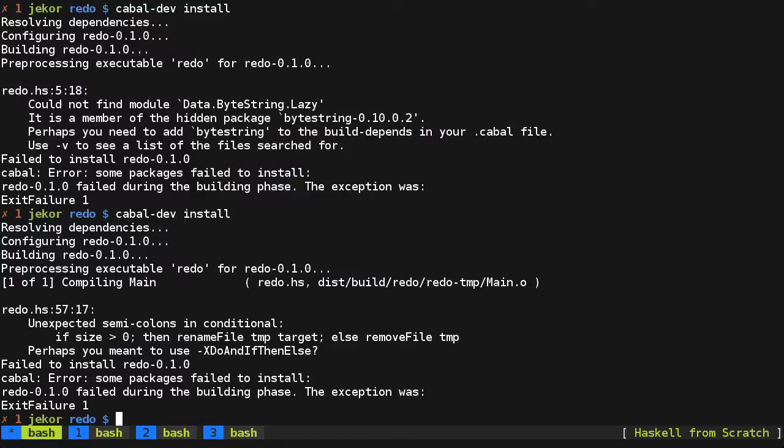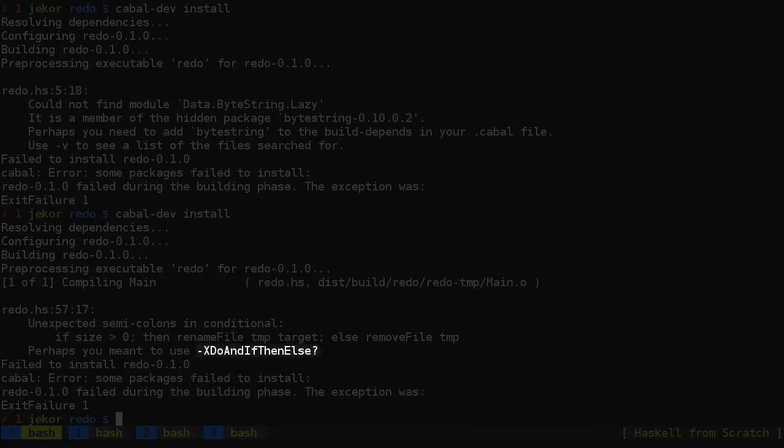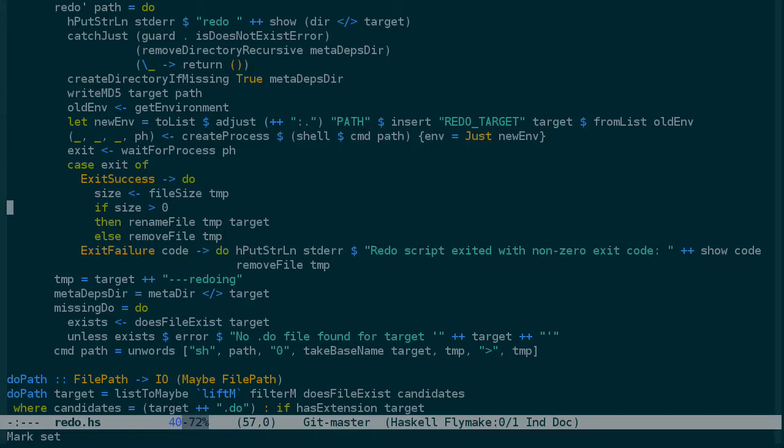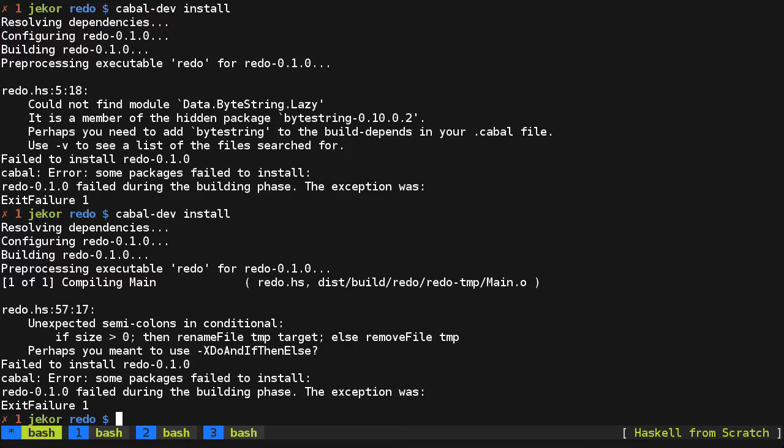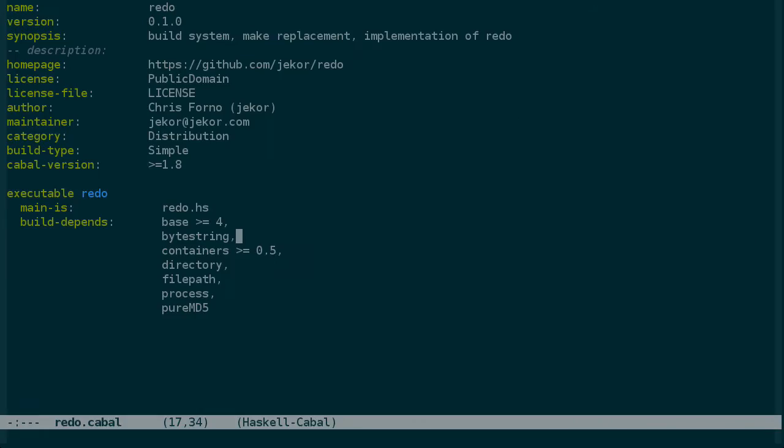And what's happening here is that there is a language extension, do and if then else, which allows us to not indent then and else in an if then else statement in a monadic do block. And the reason that we didn't get an error up until this point is that when you invoke JHC from the command line, it automatically enables some of these extensions if it sees that the source file expects them. So what we could do is go into the Cabal file and add an extensions field.